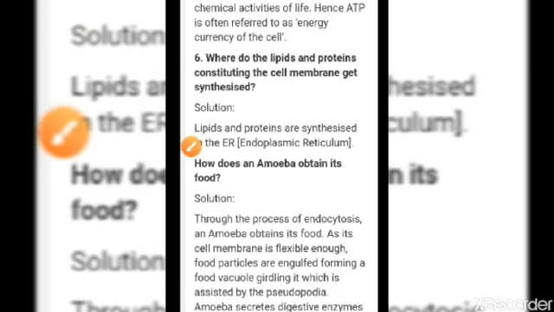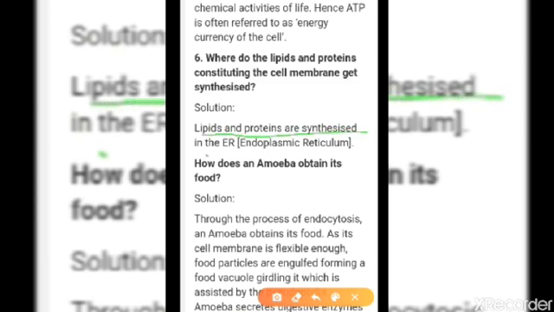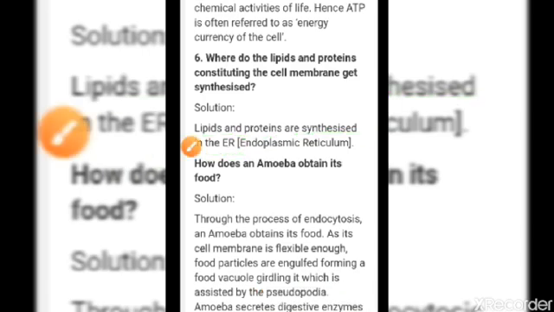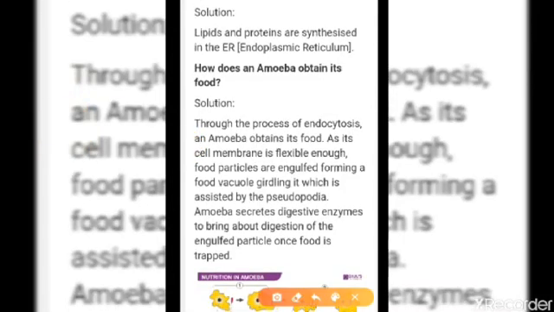Where do lipids and proteins constituting the cell membrane get synthesized? Let's see the answer. Lipids and proteins are synthesized in the endoplasmic reticulum. Let's see the other question. How does an amoeba obtain its food? We had already dealt with this question.